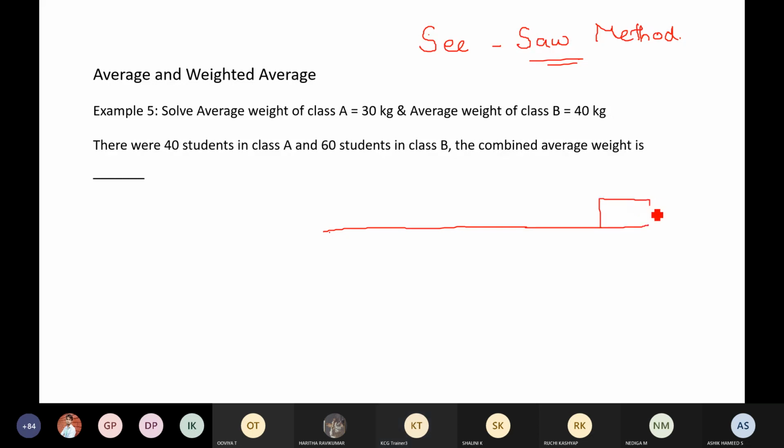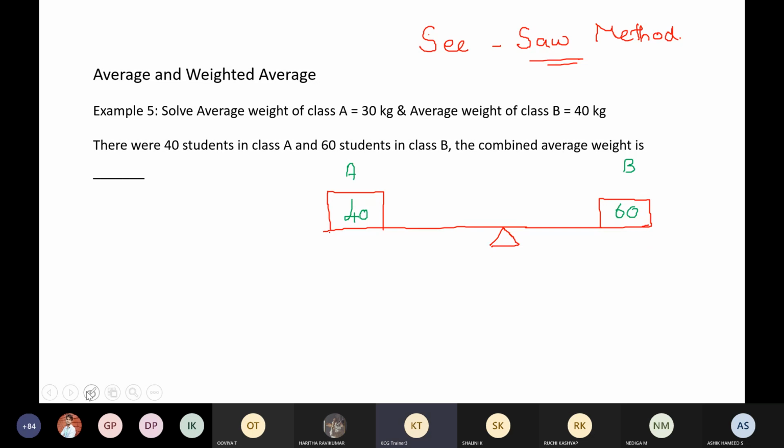Let's take this one. You guys have seen the seesaw, right? You guys have seen the seesaw? Yes. Now, I want you guys to write the number of students over here. Class A and class B. Write the number of students here. So 40 students, 60 students.